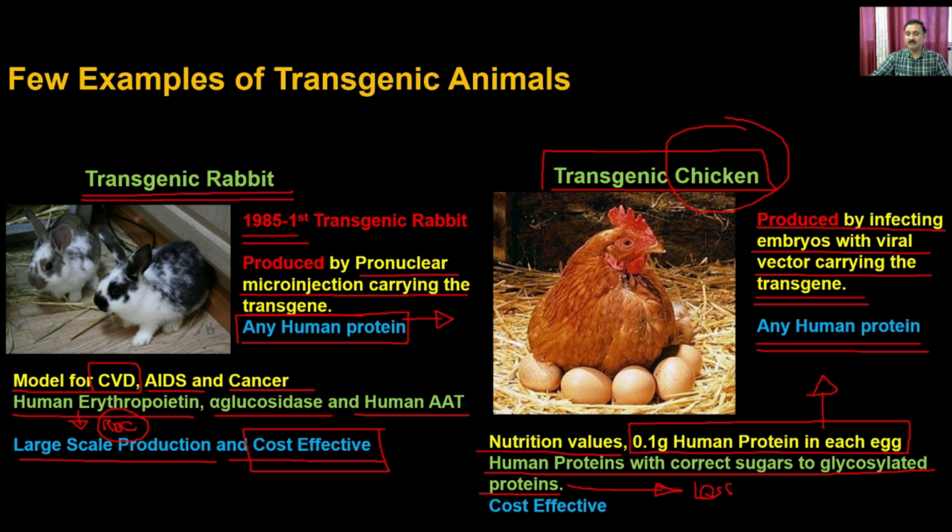That has a very significant role because it is going to be less immunogenic. The glycosylation pattern on a particular protein activates the immune system, because these glycosylation patterns are a kind of recognition pattern. If the recognition pattern is the same, these proteins are also going to be accepted by humans without any kind of allergic reactions. And because you are producing this in the chicken, it is also going to be very cost effective.